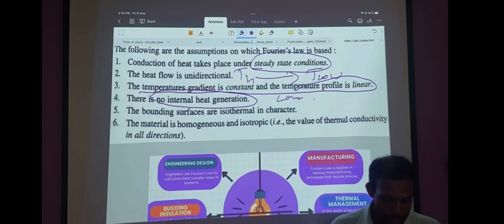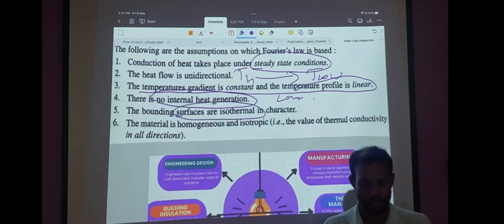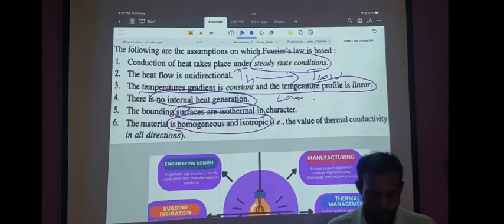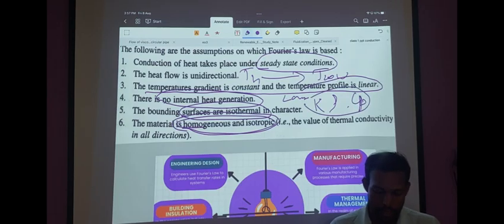Next is isothermal surface temperature must be maintained throughout the heat flow period. This is self-explanatory. Next is property of material being governed by the homogeneity and isotropy of the system or the material or the body used. Homogeneous and isotropic means the properties such as thermal conductivity, density of material, specific heat of material, these kinds of properties are expected to remain constant throughout the body.